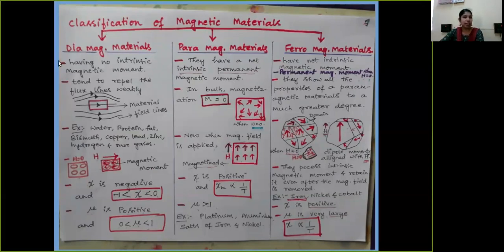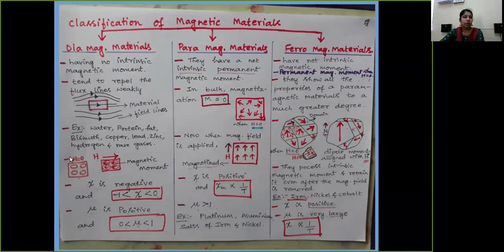Diamagnetic materials have no intrinsic magnetic moment, and when you consider a diamagnetic specimen in a magnetic field, the material tends to oppose those field lines weakly.